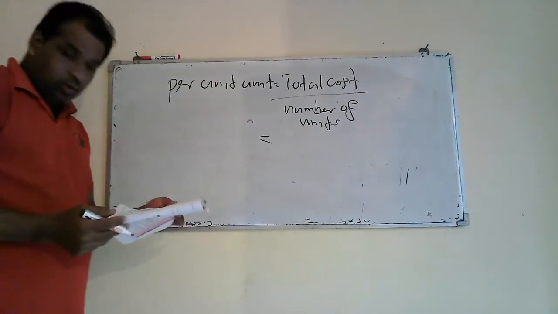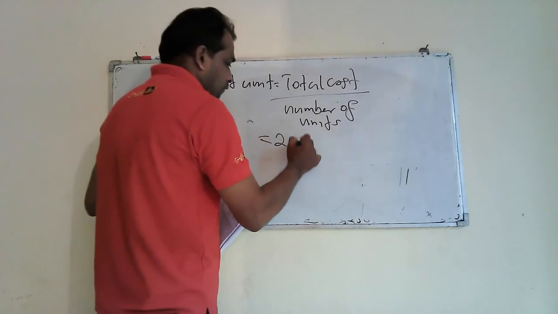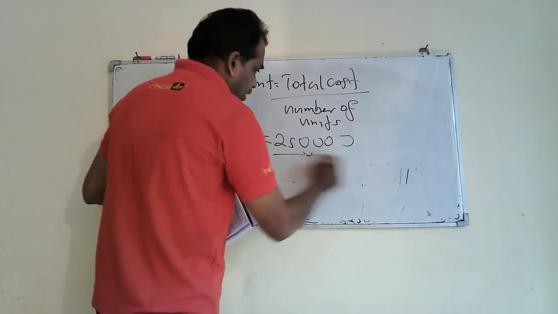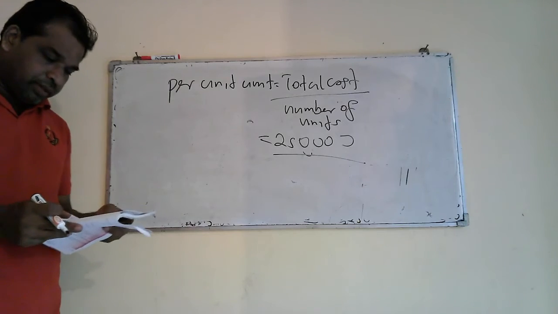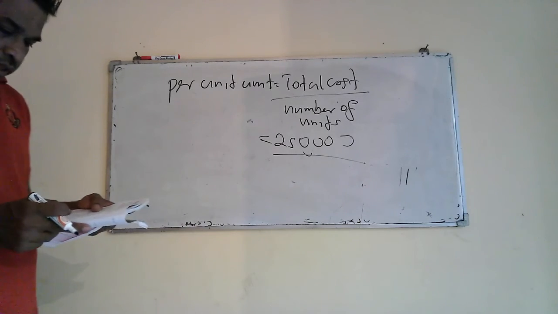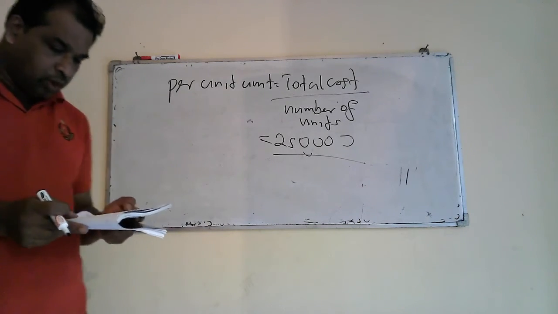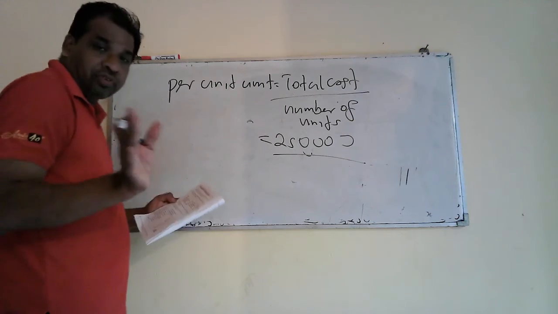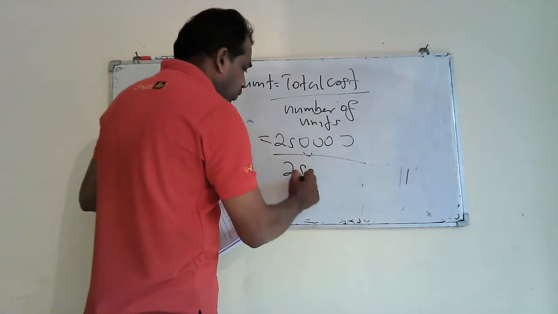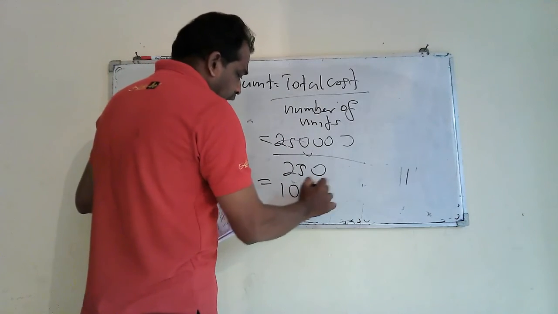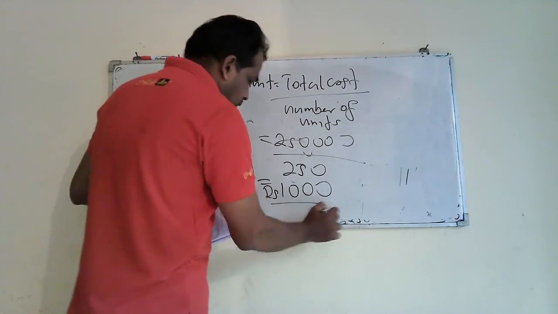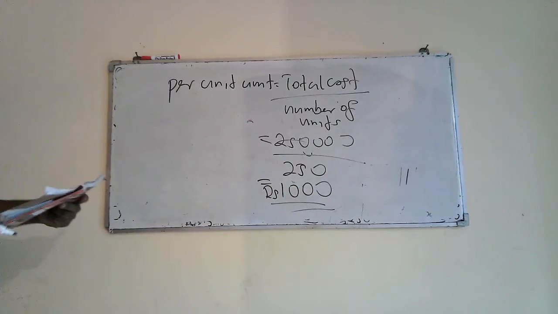Here total cost is 250,000, divided by the number of units they have given you. The company has produced 250 cars during the year and keeps a profit margin of 20%. Right, 250,000 divided by 250, then your answer will be 1,000. 1,000 rupees will be the unit cost.